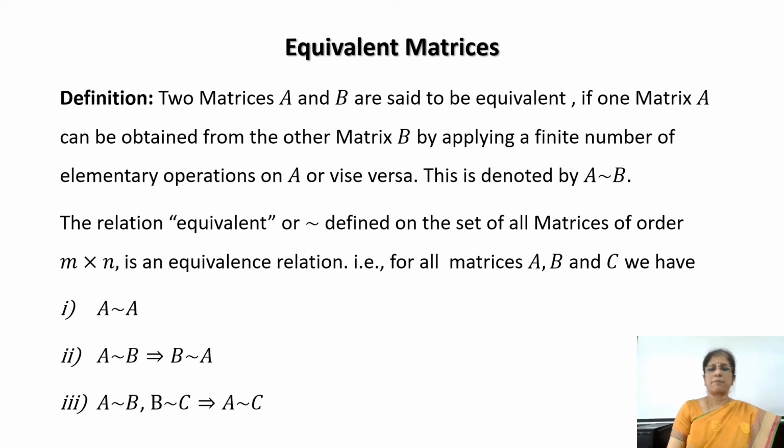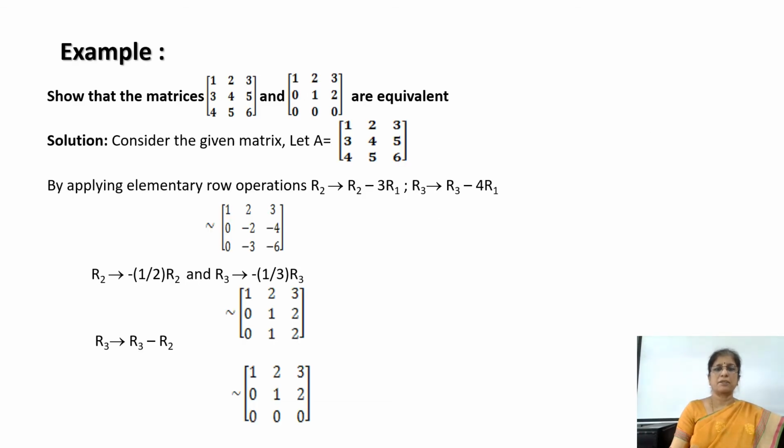That is, for the matrices capital A, B and C, we have A is equivalent to A, that is the reflexive relation holds good, and A is equivalent to B implies B equivalent to A, the symmetric relation holds good, and A equivalent to B and B equivalent to C implies A equivalent to C. It means that the transitive relation holds good. So hence it is an equivalence relation.